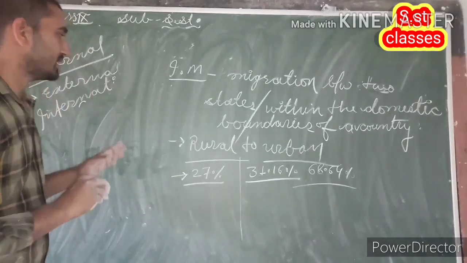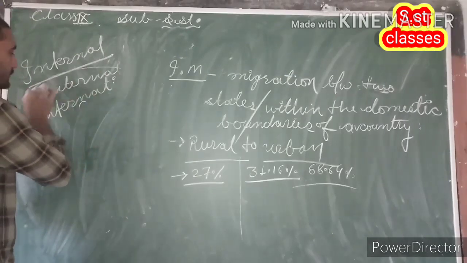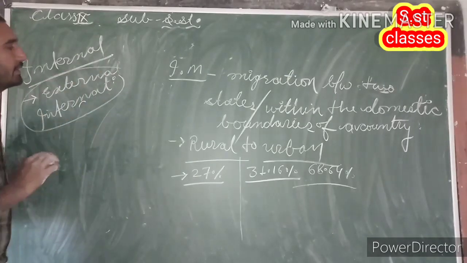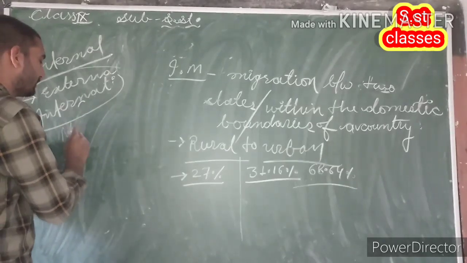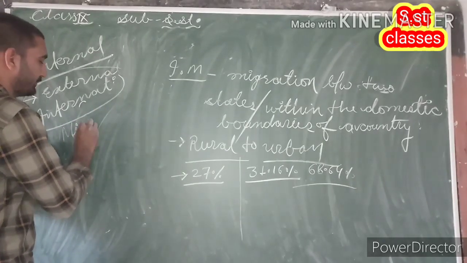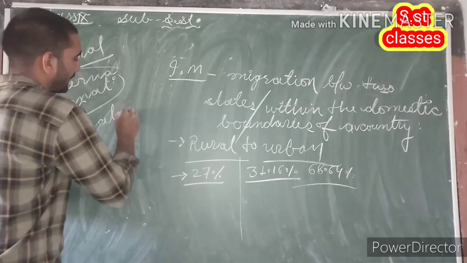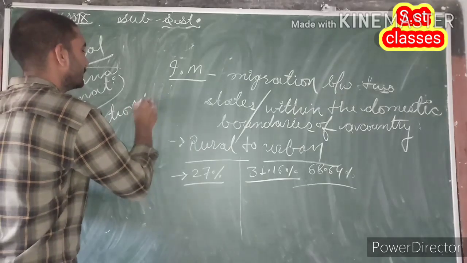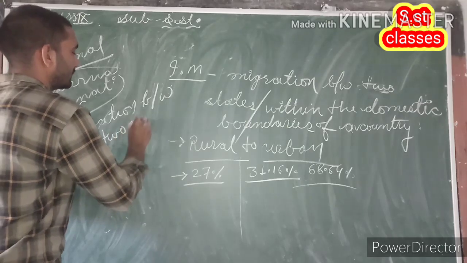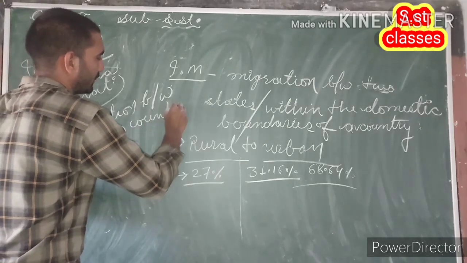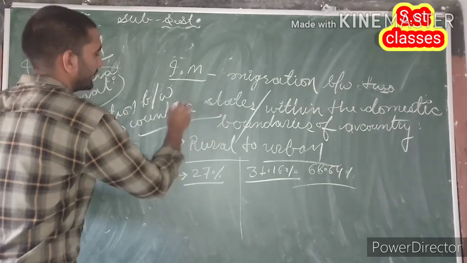Now the next point is international migration. So what do we mean by external or international migration? Guys, if we talk about migration between two countries, then this is what we call international migration.